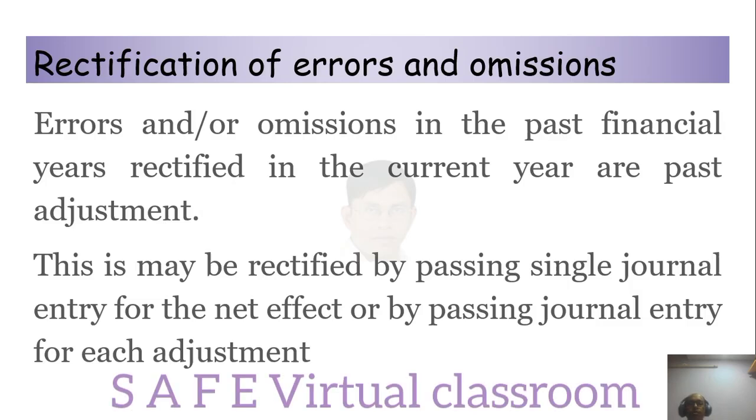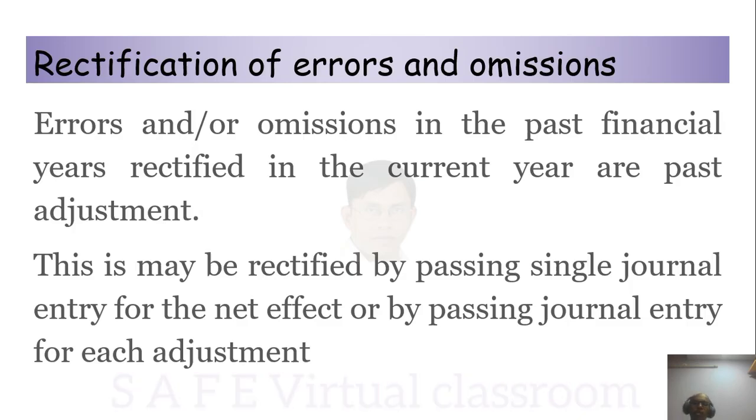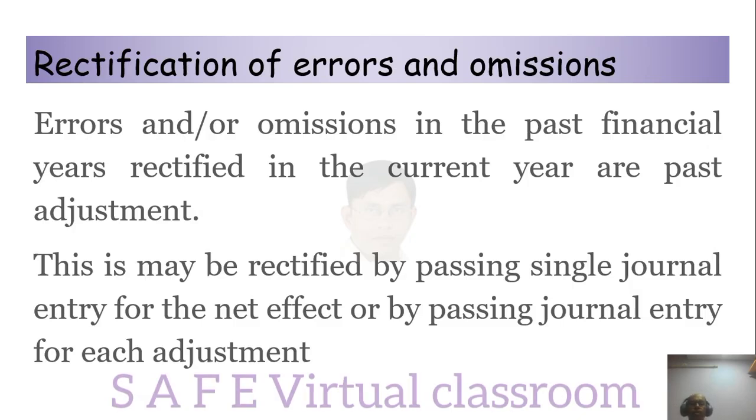Maybe you did not pay interest on capital, or you paid more, or you did not take interest on drawings. So basically this is rectification of capital. Simple, that's all. This may be rectified by passing a single journal entry for the net effect, or by passing a journal entry for each adjustment. So there are two types of problems.